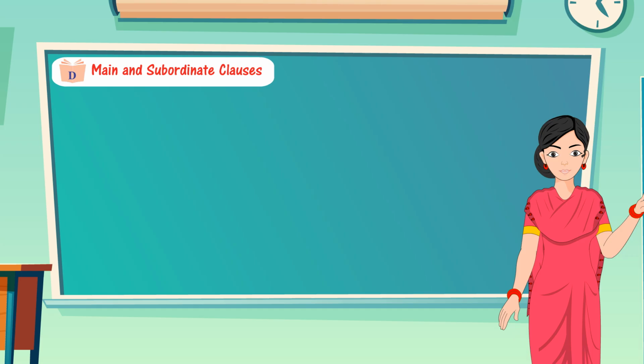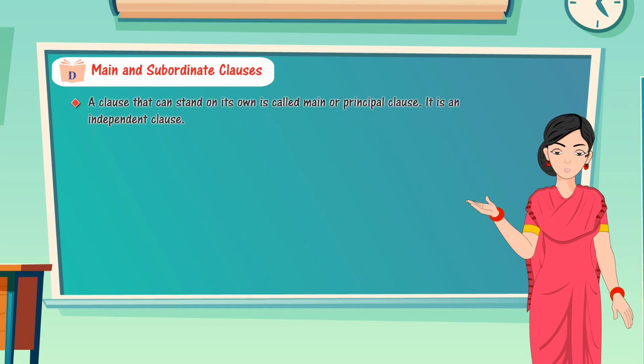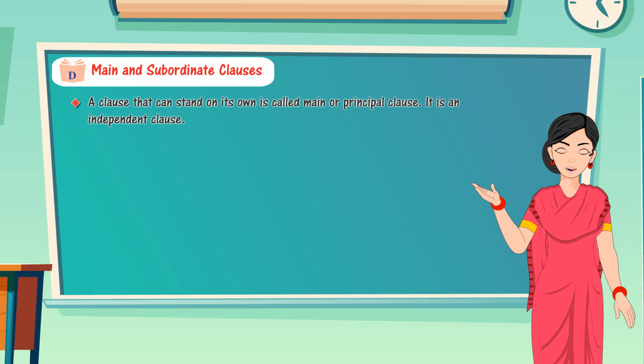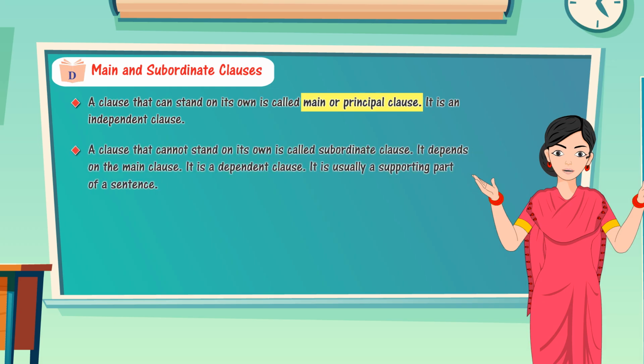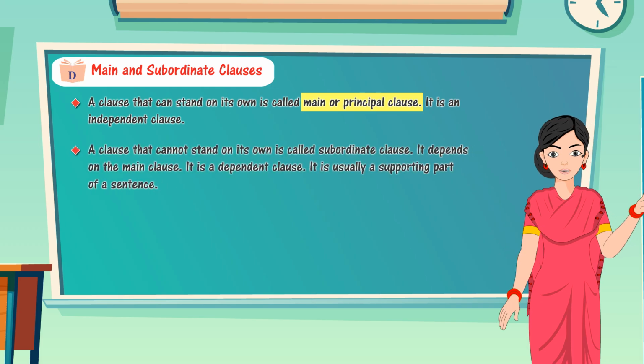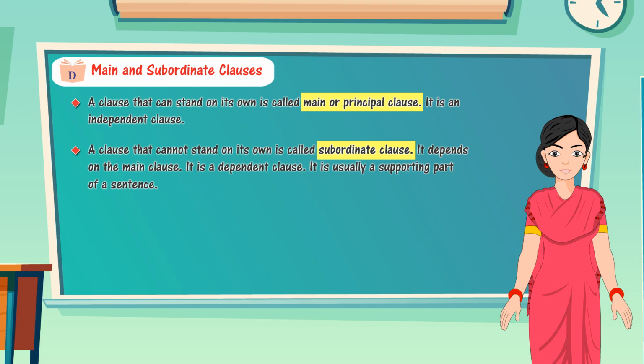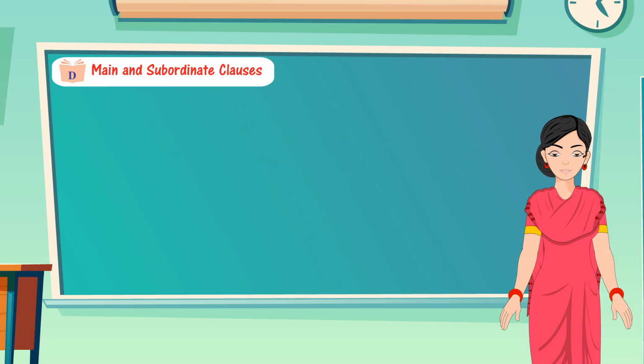D. Main and subordinate clauses. A clause that can stand on its own is called main or principal clause. It is an independent clause. A clause that cannot stand on its own is called subordinate clause. It depends on the main clause. It is a dependent clause. It is usually a supporting part of a sentence.